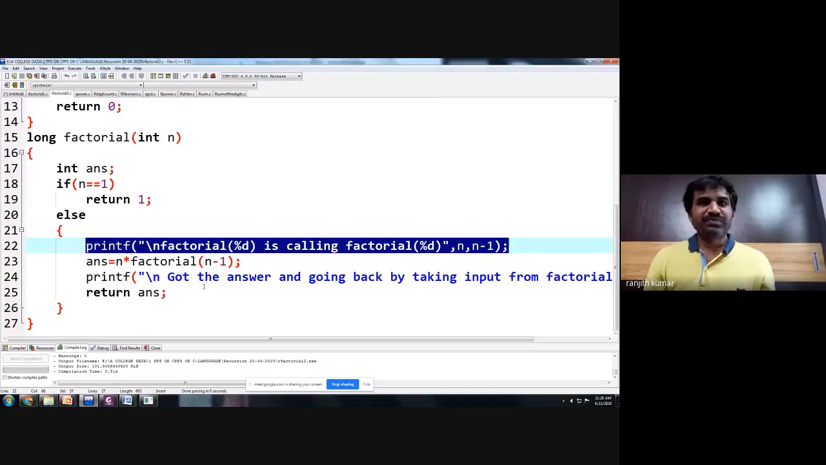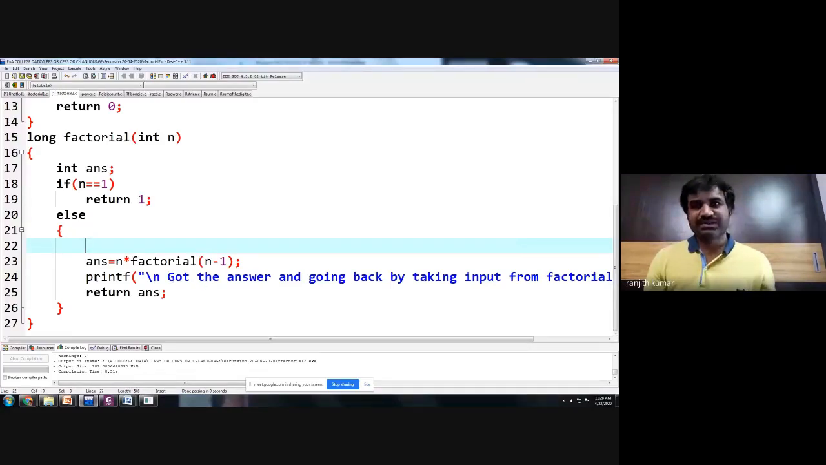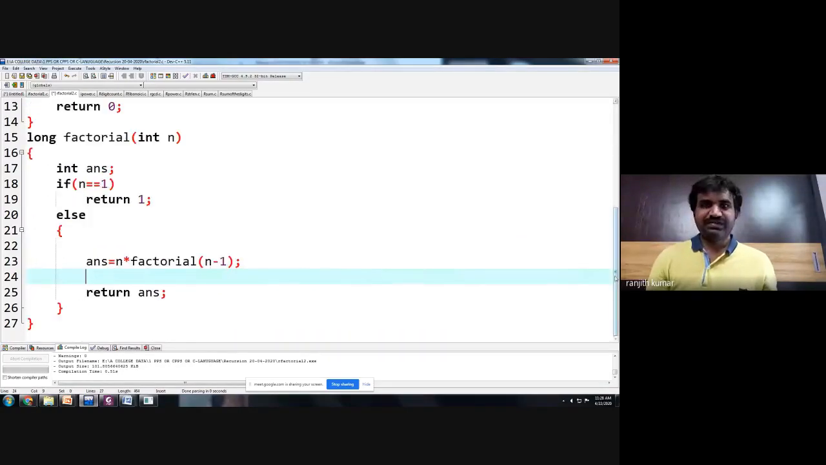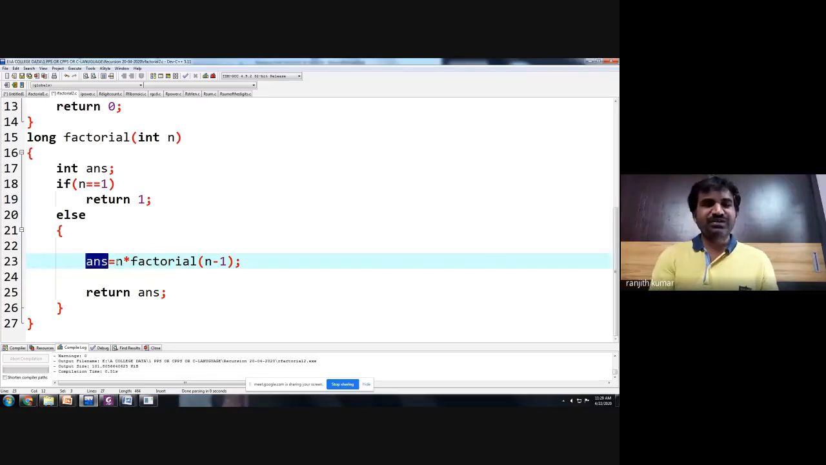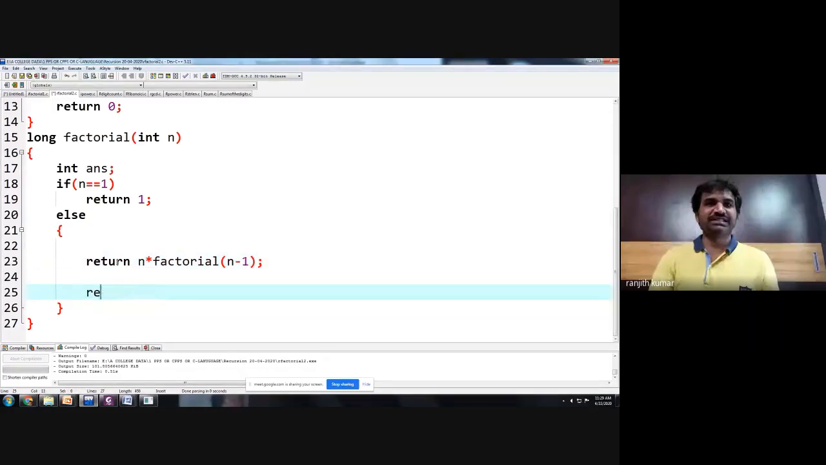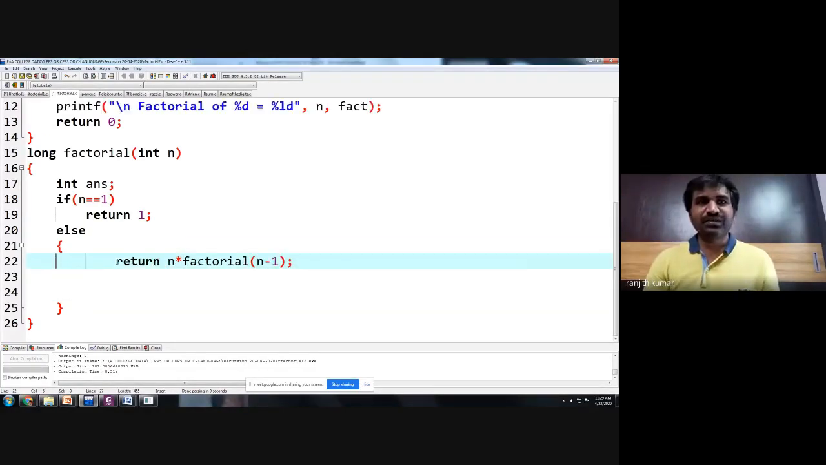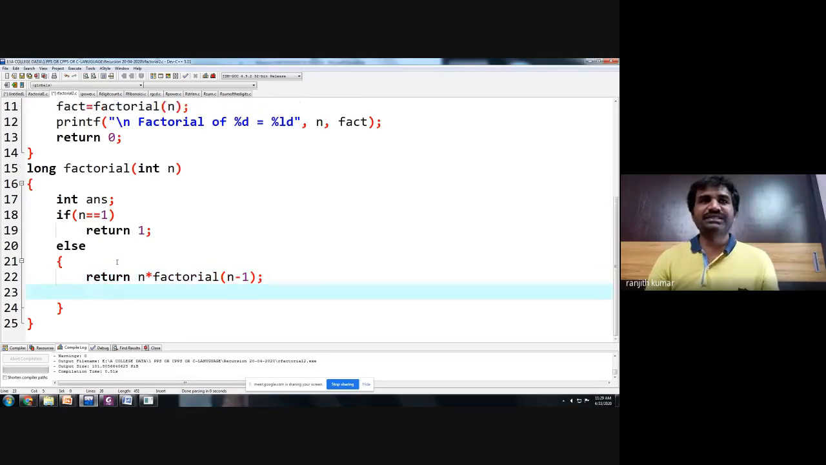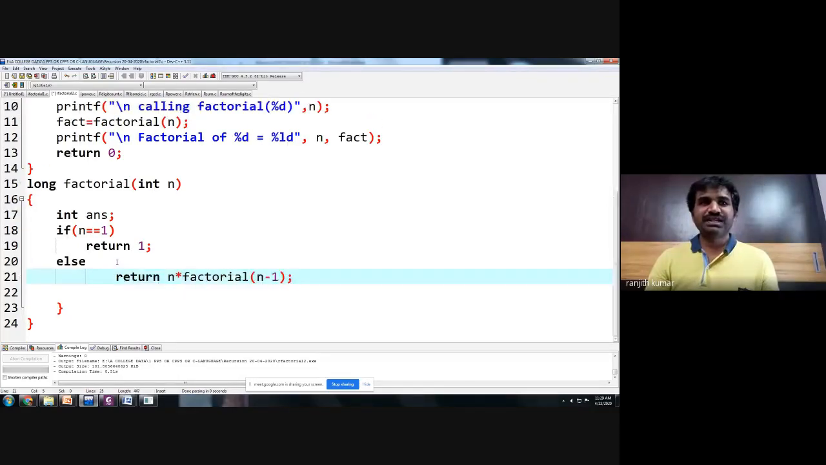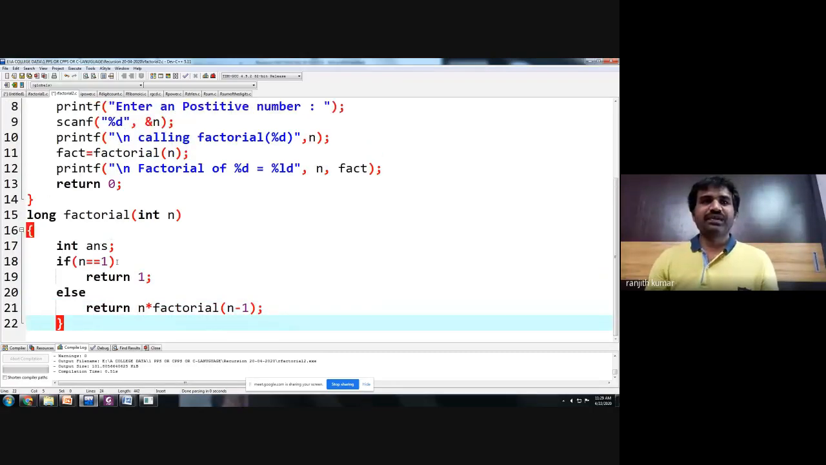Okay, so I am removing all these printfs, because the main intention of recursion itself is writing the code in less time, with less code. So return the answer directly instead of writing all these. I have written those printfs only to show you how the flow is going on. So using simple code, we are able to write it.